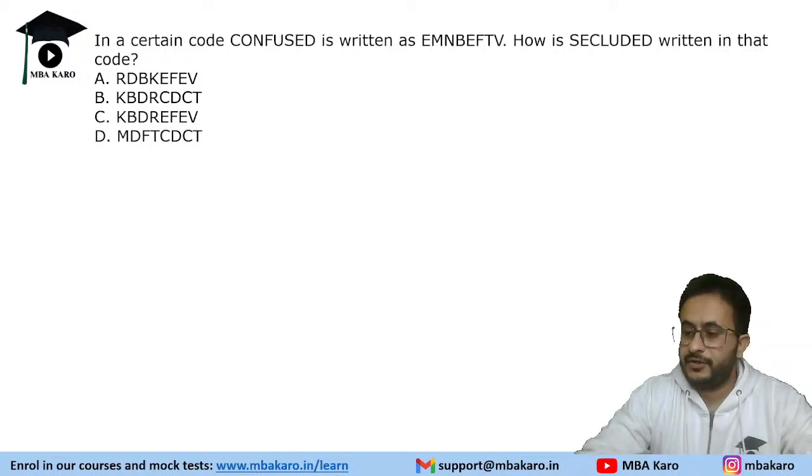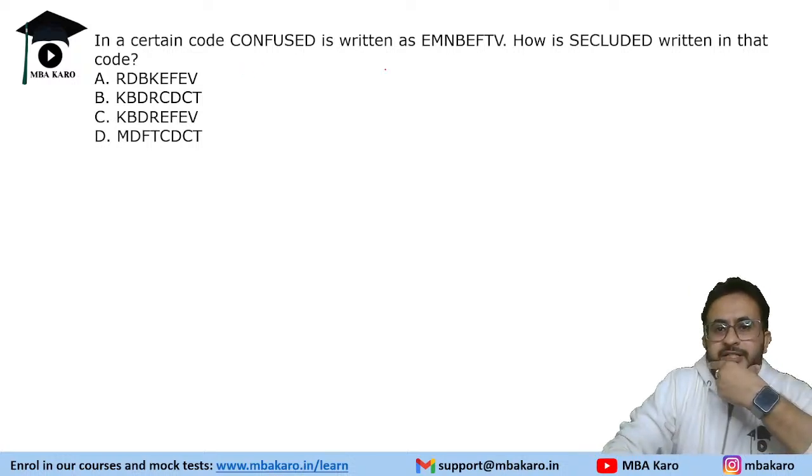So this is a coding decoding based question. You need to find what is the code for secluded. So confused is written in this format.